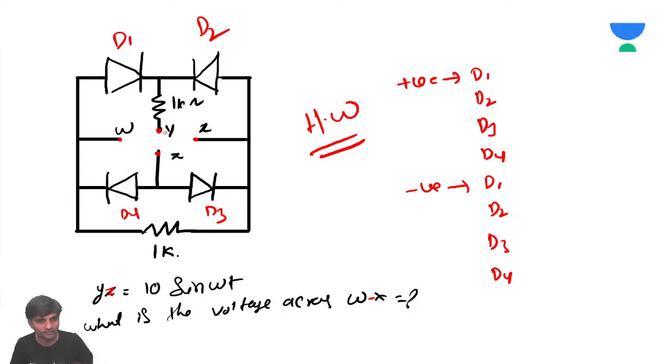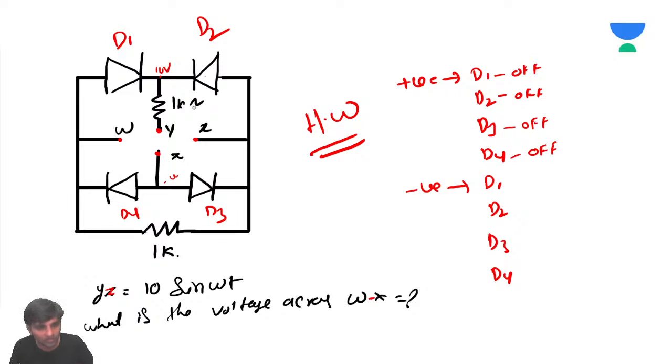Let's say for positive half cycle, what happens here? Positive half cycle means it's going to be at 10 volts here, and negative voltage there. So D1 is going to be off. Are you getting the point or not? D2 is also off. Now D3, what happens? Negative voltage is applied, so it's going to be off again. D4 is also going to be off.